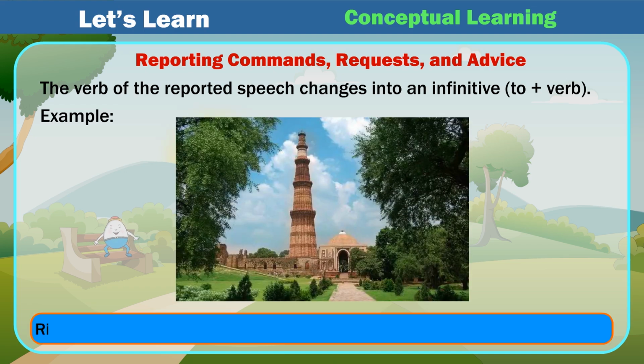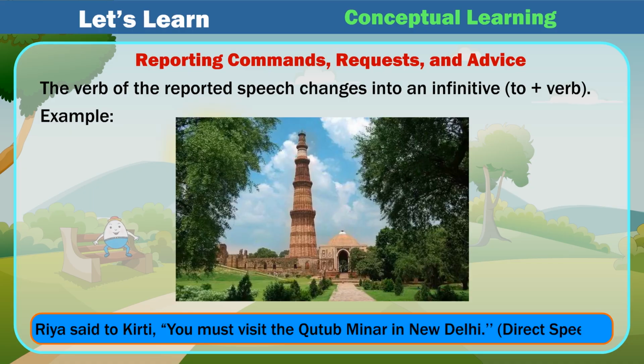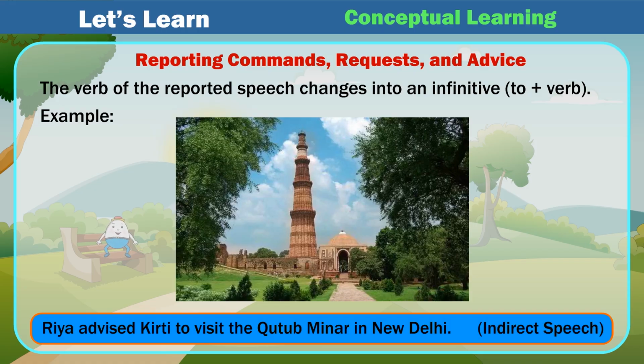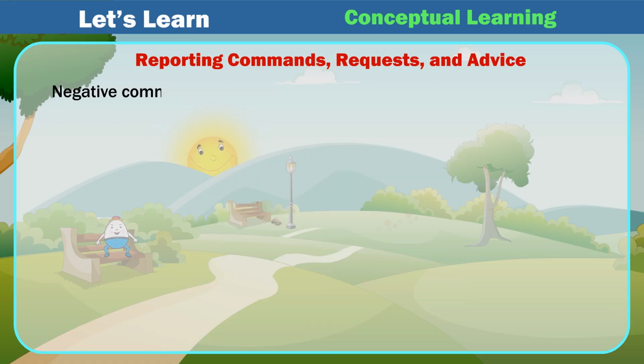Example: Riya said to Kirti, "You must visit the Qutub Minar in New Delhi." Direct speech. Riya advised Kirti to visit the Qutub Minar in New Delhi. Indirect speech. Negative commands are expressed by not plus infinitive.